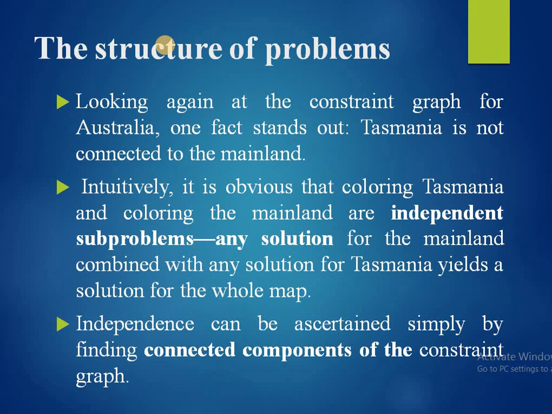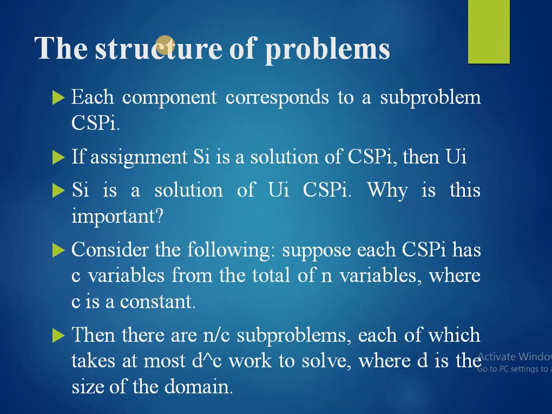So it is obvious that coloring Tasmania and coloring the mainland are independent sub-problems, and any solution for the mainland combined with any solution for Tasmania yields a solution for the whole map. So independence can be ascertained simply by finding connected components of the constraint graph. Each component corresponds to a subproblem CSP. If assignment S_i is the solution of CSP_i, then the union of the S_i is a solution of the union of the CSP_i.